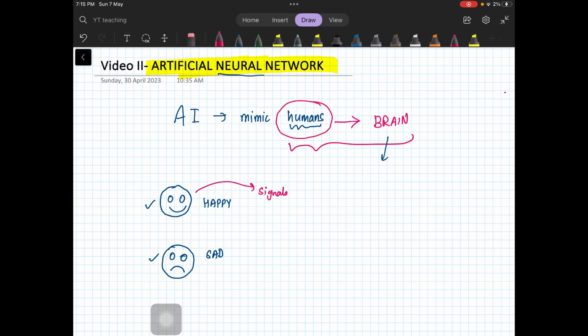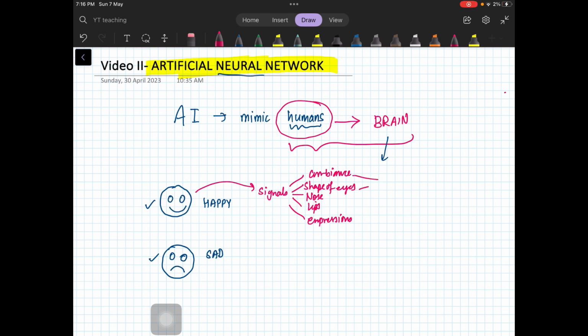You may be looking at their eyes or lips or nose or facial expression. The signals may be the shape of the eyes, the nose, the lips, or some expressions. There may be so many things, or there may be some factor from the ambience, like where you are, where you expect this person is going to be happy.